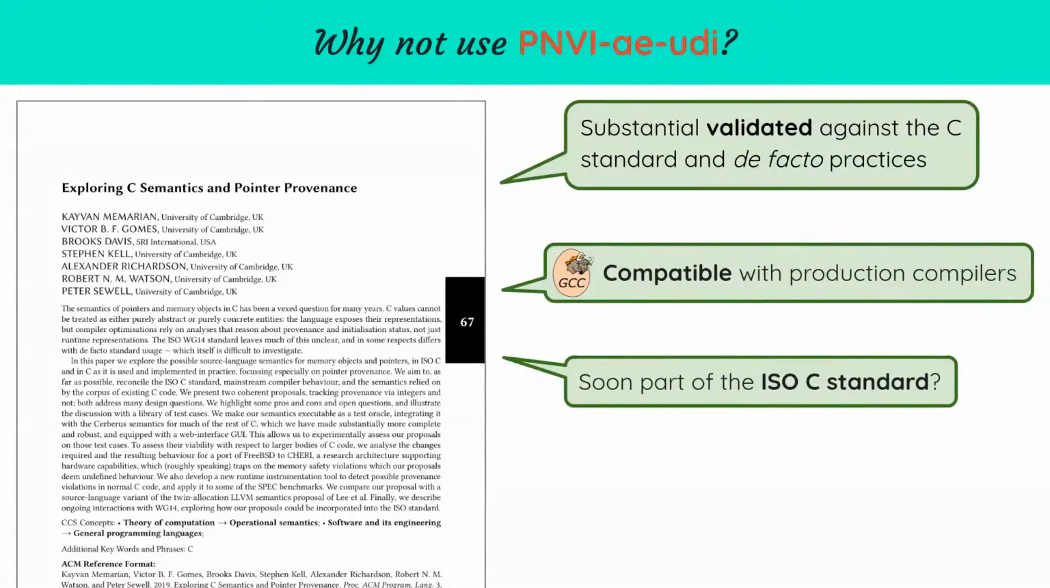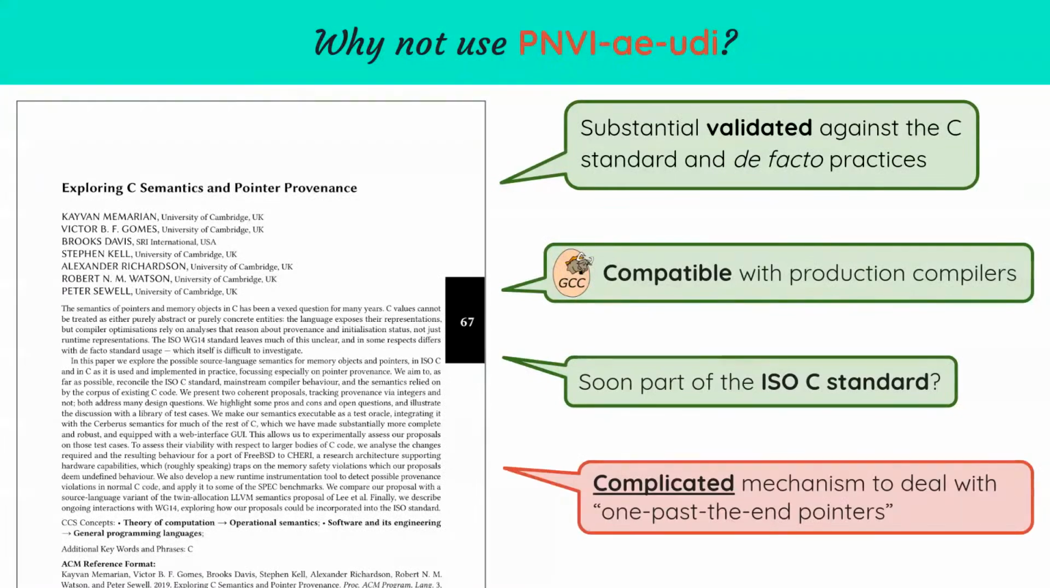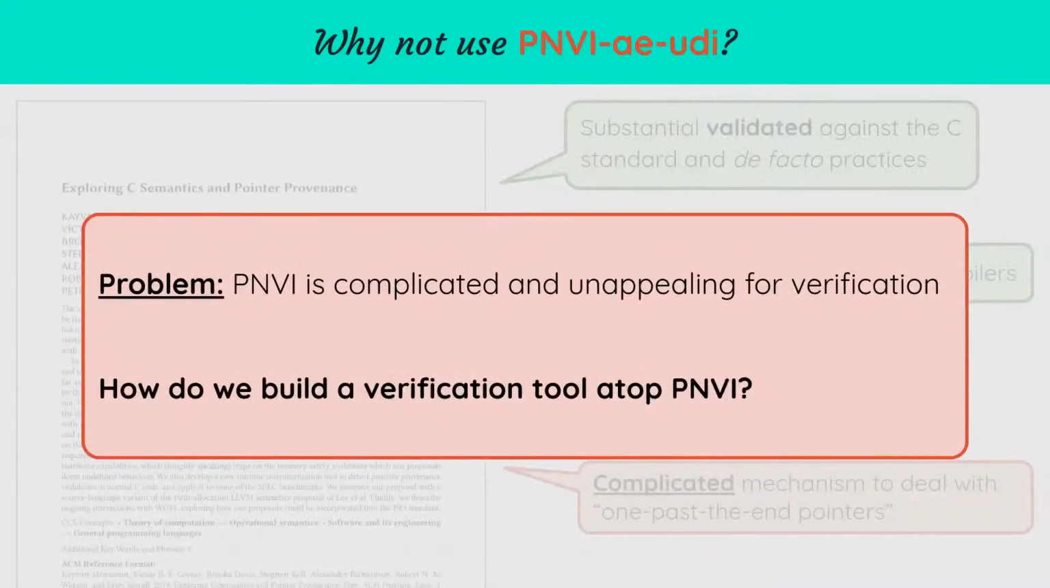The downside of PNVI, on the other hand, is that in order to do all these good things, it needs to just work for a lot of existing C code, and as a consequence, the model is very complex. For instance, PNVI has to deal with integer-to-pointer casts for pointers whose address points both at the start of an allocation and one past the end of another, and it does so by tracking both possible provenances at once until a choice becomes necessary. So overall, PNVI is not directly suitable for verification, or at least it is unappealing due to its complexity. However, since there are lots of good things about PNVI, what we ask ourselves is, how can we build a verification tool atop PNVI anyway?